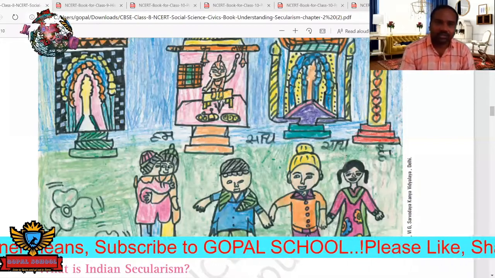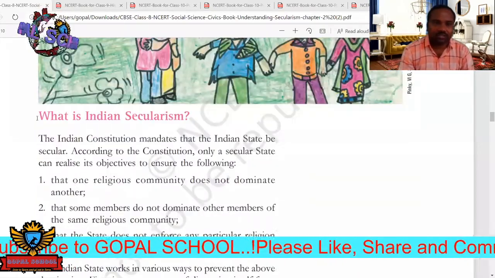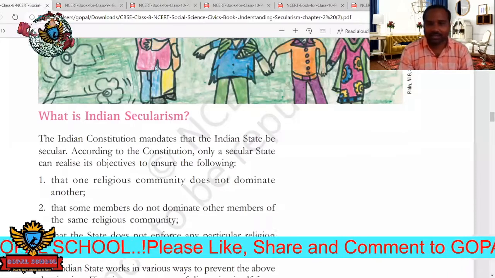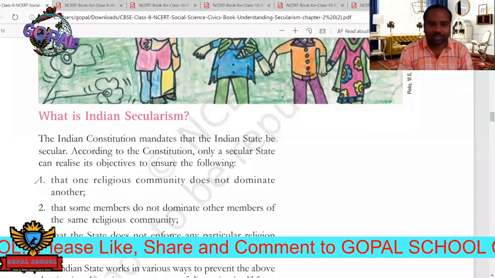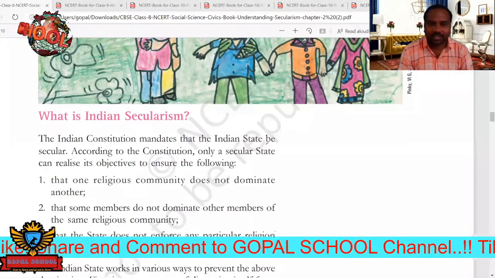Here the famous definitions are given. So what is Indian secularism? In the exam they may sometimes ask, so you have to write these. You have to remember these 3 points. The Indian Constitution mandates that the Indian state